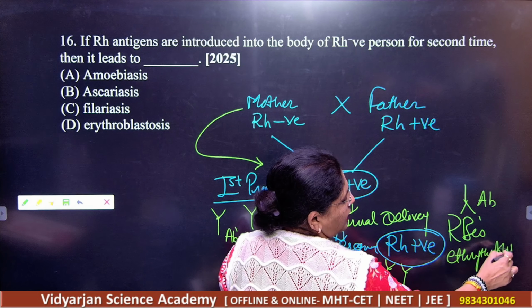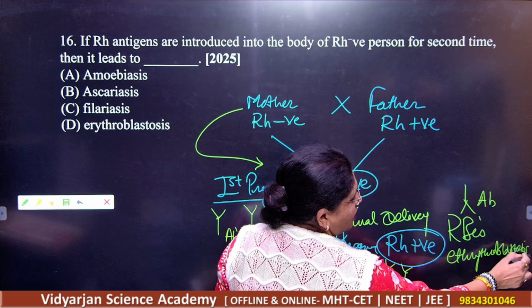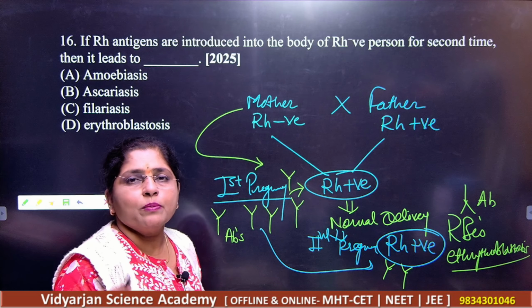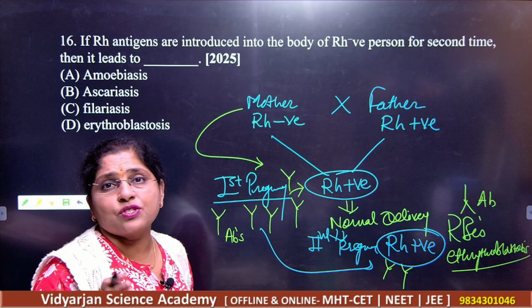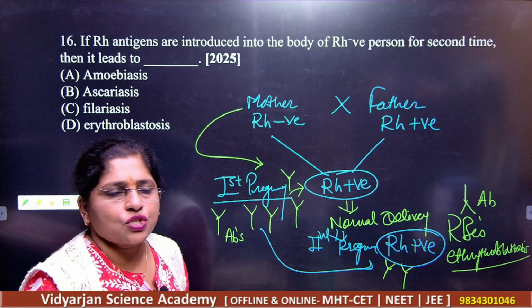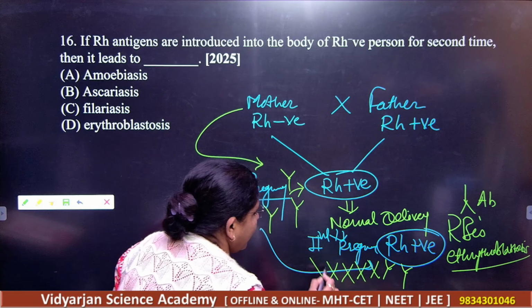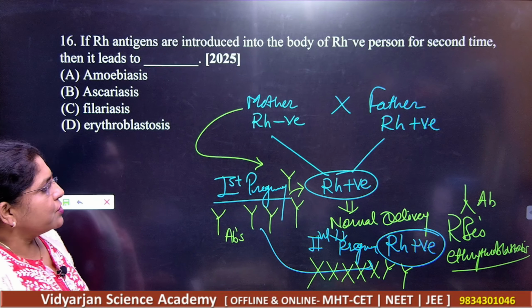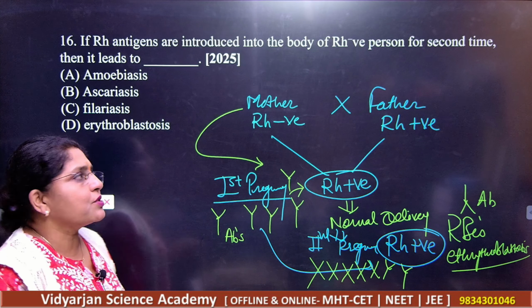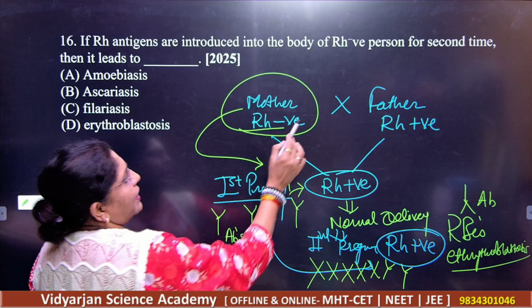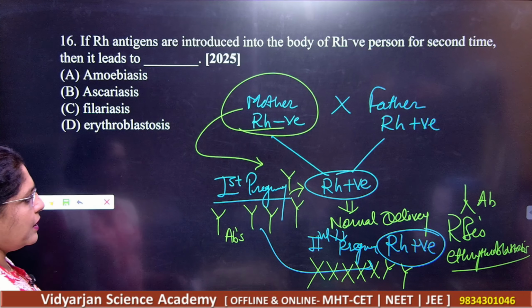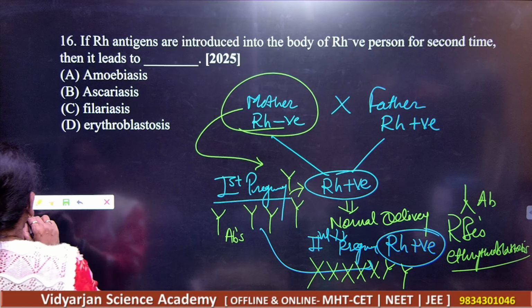Erythroblastosis. Got it? There will be destruction of the RBCs and there will be miscarriage. There will be abortion. So the second pregnancy, second child is aborted here. Got it? So this is what happens if the mother is Rh negative. So what is this disorder called?